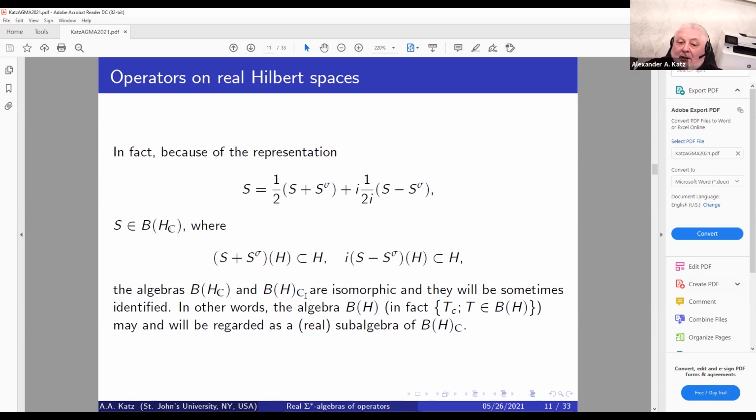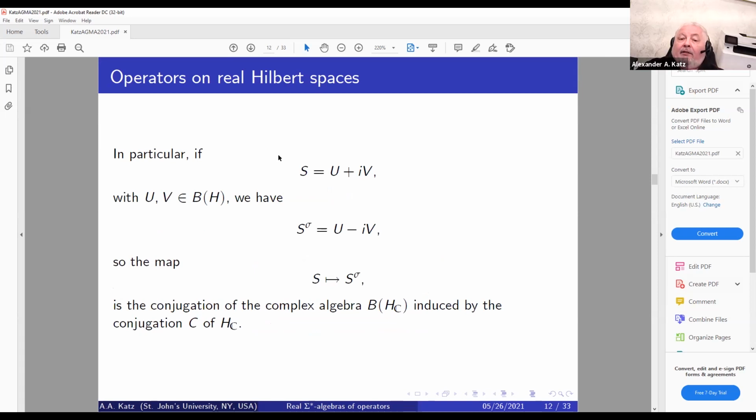And that's why we can identify them. In other words, the algebra B of H may be and will be regarded as a real subalgebra of the algebra B of H sub C.